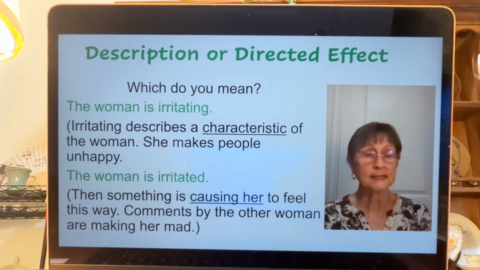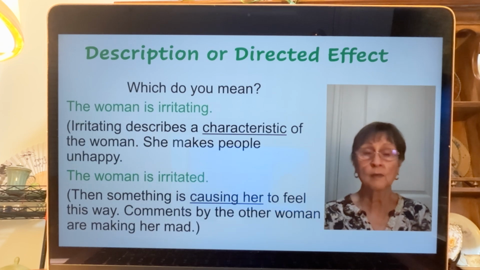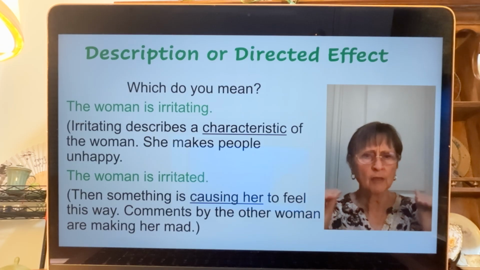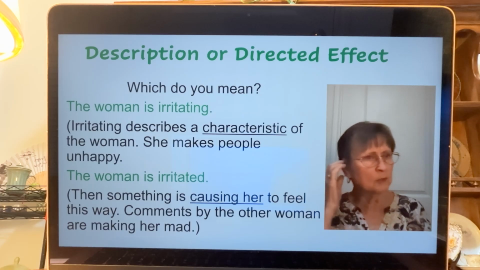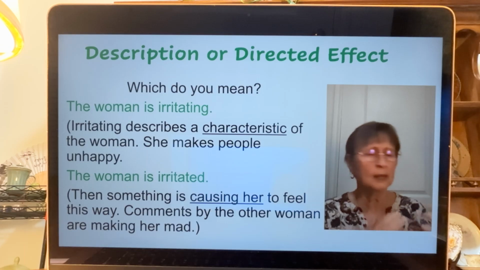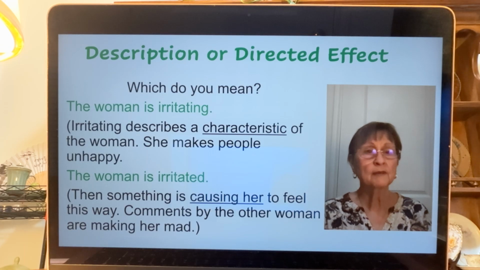The woman's irritating, or the woman is irritated. Irritating means it's just a little bit bothersome. I don't like what she's doing. She's irritating. She irritates this person, she irritates that person, either because she talks too much or she complains all the time. She's irritated. But if I say the woman is irritated, she's the one that's upset, not the other people.